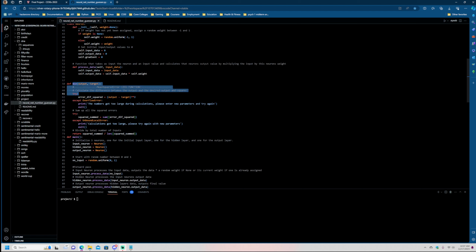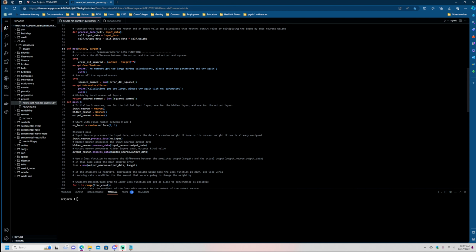I used the mean squared error for a loss function that takes output data from a neuron and the target number that's trying to be guessed, and calculates the loss function for that.